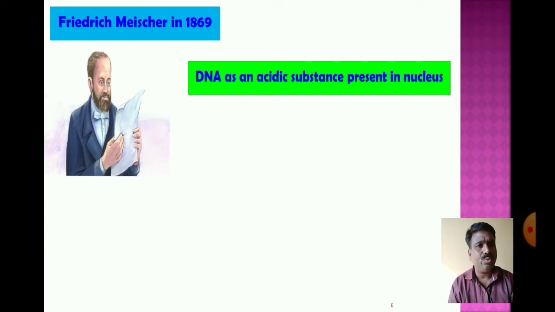Due to its acidic properties, he gave the substance present in the nucleus the name nuclein.